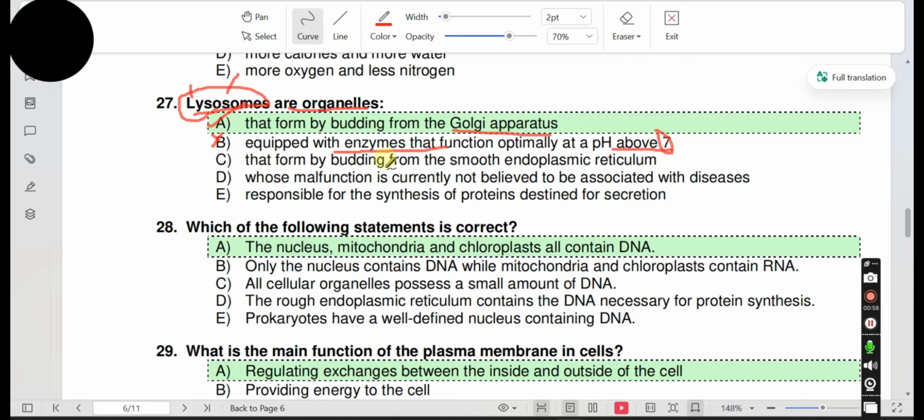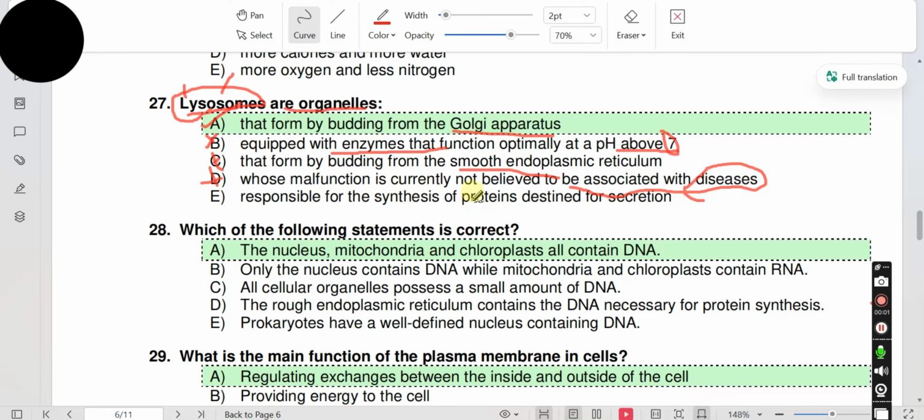Option C, that formed by budding from the smooth endoplasmic reticulum. No, it buds from the Golgi apparatus. Option D, whose malfunction is currently not believed to be associated with diseases. There are a lot of diseases related to lysosomes, like lysosomal storage diseases. Option D is incorrect. E, responsible for the synthesis of proteins destined for secretion.